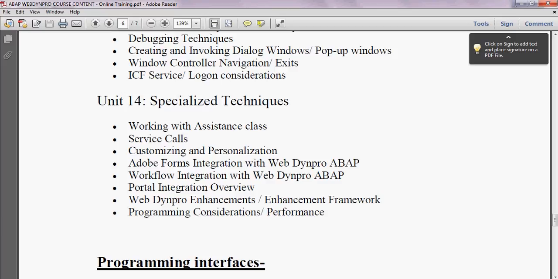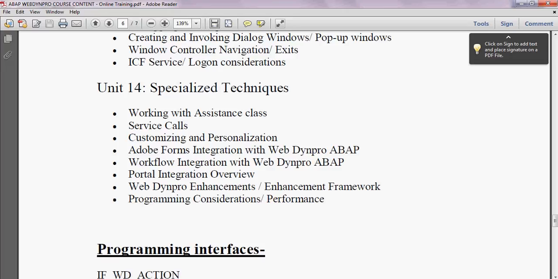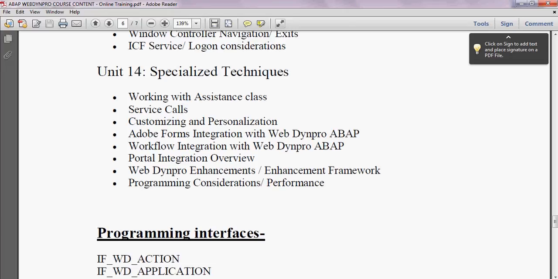Adobe Forms are interactive, and they can be made interactive only if you integrate with WebDynpro ABAP. Now we have web workflow integration with WebDynpro ABAP, which will also be covered in this unit. Portal integration overview: we will discuss how to display the application in the portal, and we will also look at enhancement framework, programming considerations and performance.